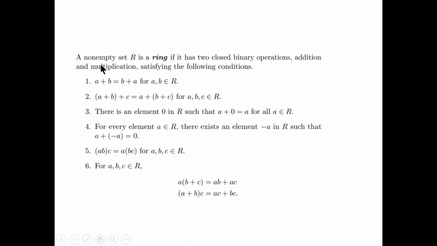A non-empty set R is a ring if it has two closed binary operations, that is addition and multiplication. What is closure? You've already seen it in groups, right? Closure means that when you perform the operation, the result also belongs to the set R. So here the results must be closed under addition and multiplication. That is the ring axiom.